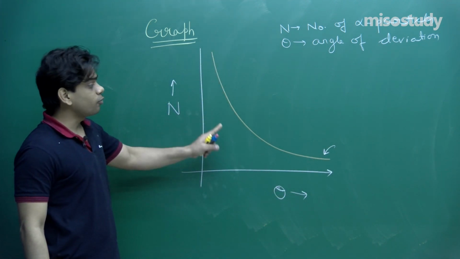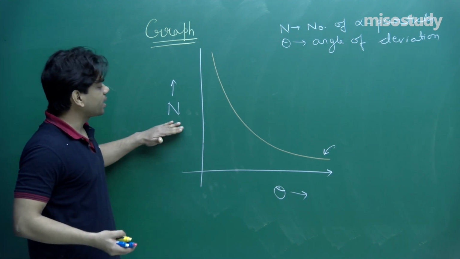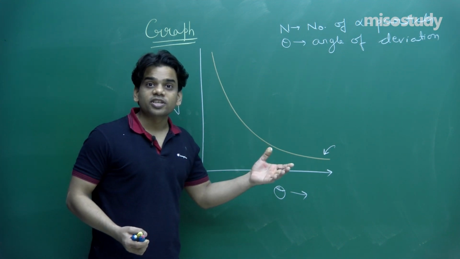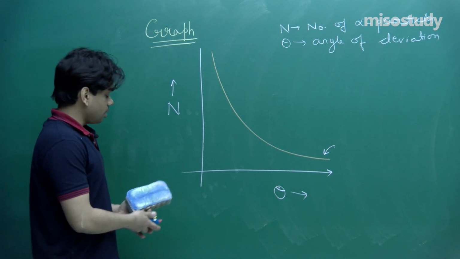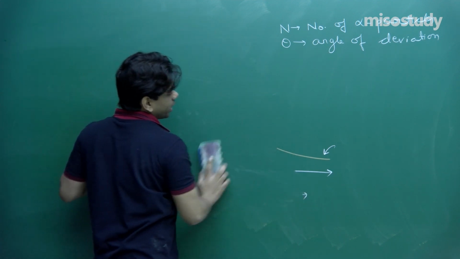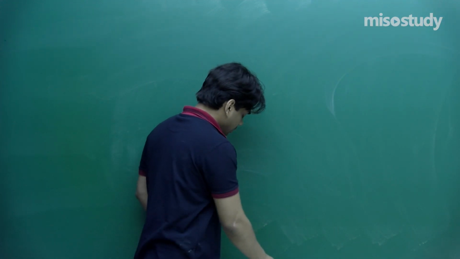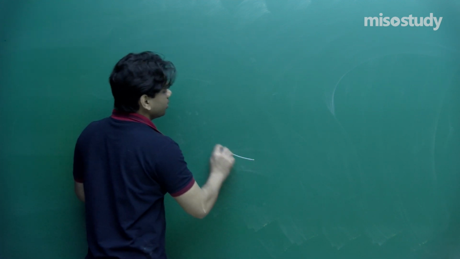So I believe that this graph would clarify the alpha particle scattering, the number of atoms, and theta, the deviation angle for the alpha particle. So if I try to draw a model based upon the observation, what am I going to get? The positive center is very small compared to the entire size of the atom. This is just a comparative model I am going to plot.